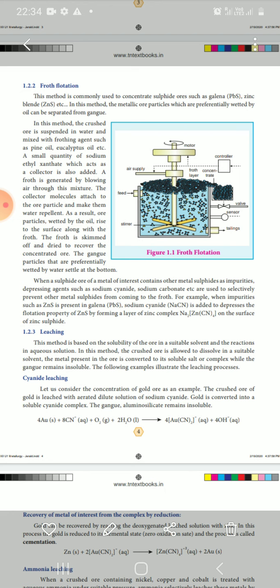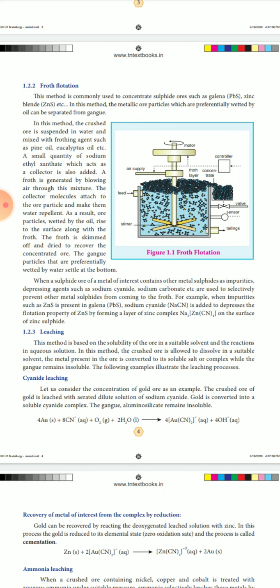So in the mixture, the particles that float on top are the fine particles, the concentrated ores, which separate and you get them pure. This is called the froth flotation process.